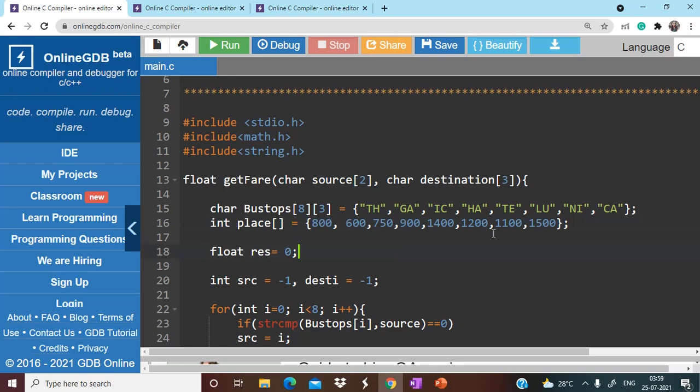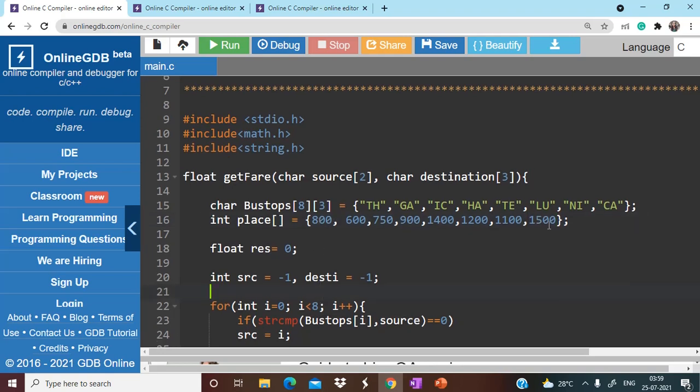So how can we do that? You can see at this time the I value will be 7. Now you want to convert this back to 0, because obviously the bus is traveling in a circular manner. So what you can do is update the I value as (I plus 1) mod 8. I is 7, so 7 plus 1 mod 8 is going to give you 0 itself. So from 1500 you will be reaching that particular element.